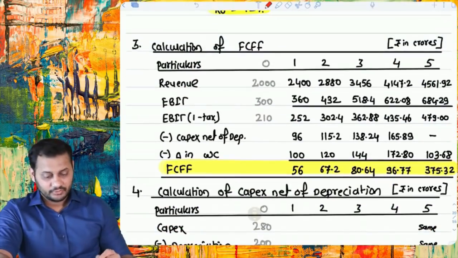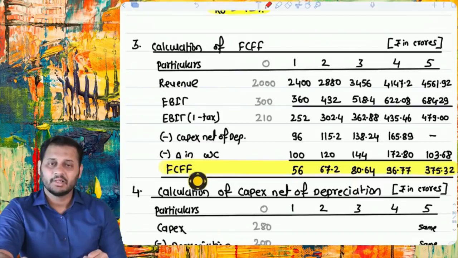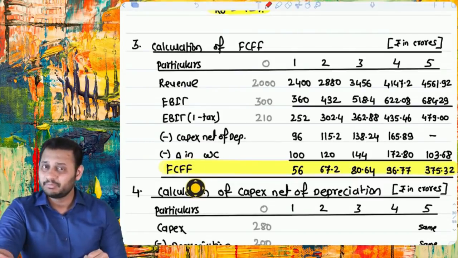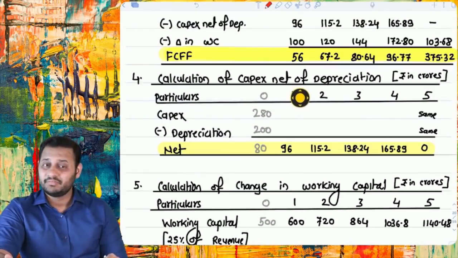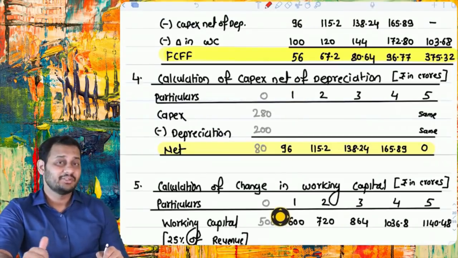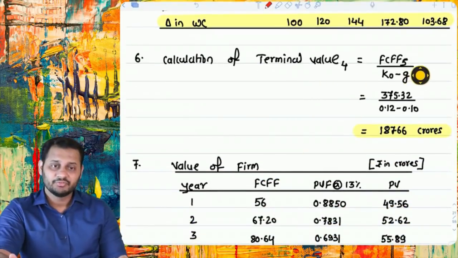Then comes the cash flow calculation of the FCFF. It is very simple and similar: revenue, EBIT(1 minus tax), then capex net of depreciation, then change in working capital, and then FCFF. It is the same as we did in the previous question, right? We calculated the capex net of depreciation and the change in working capital similar to the previous question. Then the calculation of the terminal value: 4th year value based on the 5th year cash flows. In the previous question, it was the 3rd year terminal value based on the 4th year cash flows. So growth is included in that, along with the overall cost of capital, and that is the terminal value.